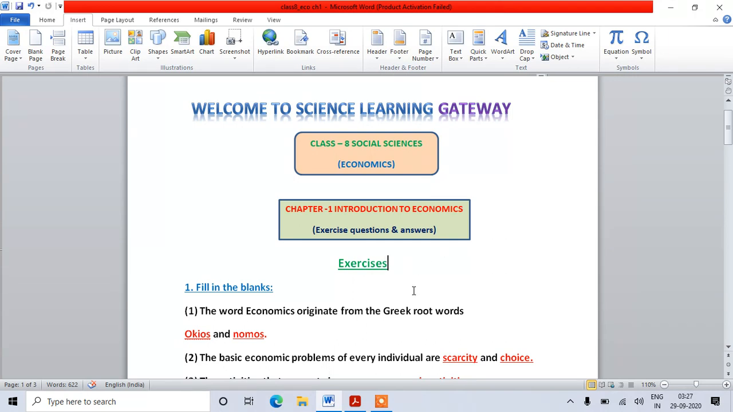For example, your individual income. Next, what is macroeconomics? Macro means big or large. So macroeconomics is the study of economics at a large level. For example, national income. If the sum total of the whole country's incomes is calculated, that is called national income. So in that they talk about the nation, but in microeconomics it is for an individual or small business firm, like that. So now we are going to discuss the question answers of this chapter.